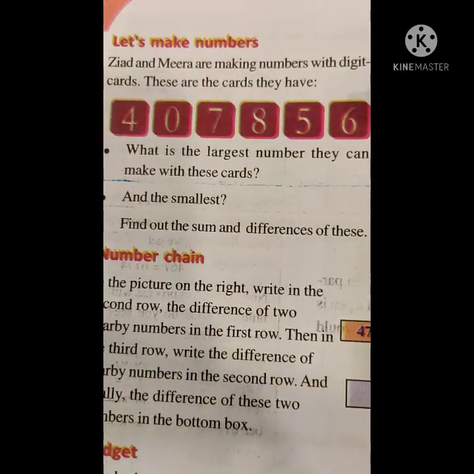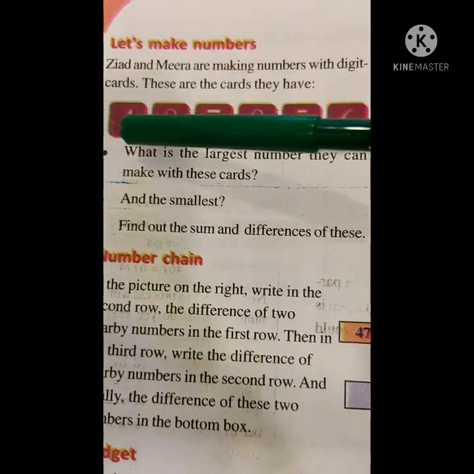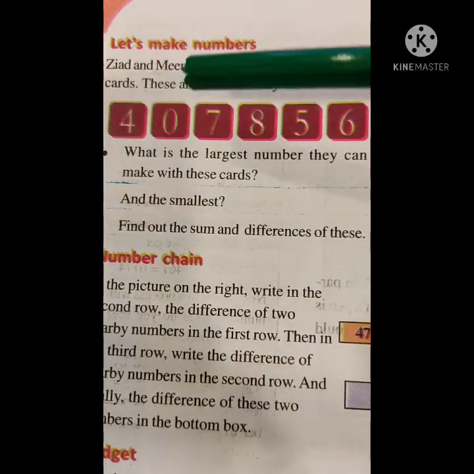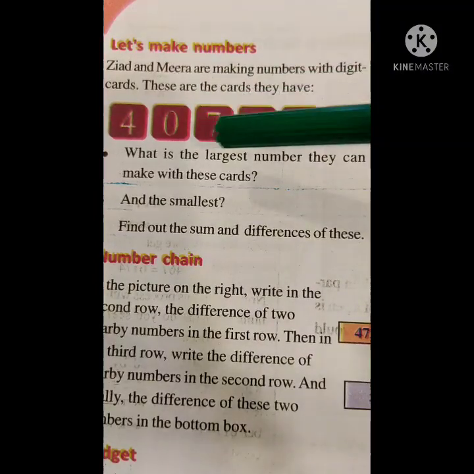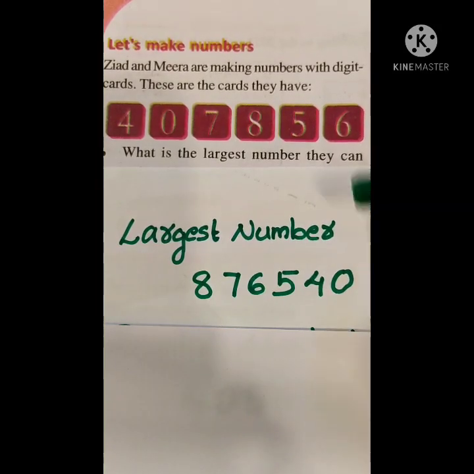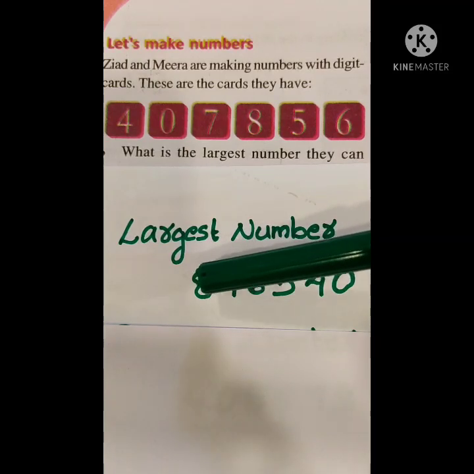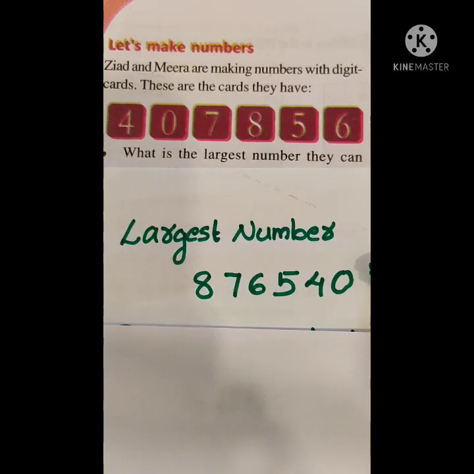For writing the largest number, first we place the largest digit at the left end. Which is the largest digit? Yes, 8 is the largest digit. It must be written at the left end, and we write the other digits in descending order. Then only we get the largest number. Look, this is the largest number that can be made using these cards. We write the largest digit at the left end and then arrange the other numbers in descending order.